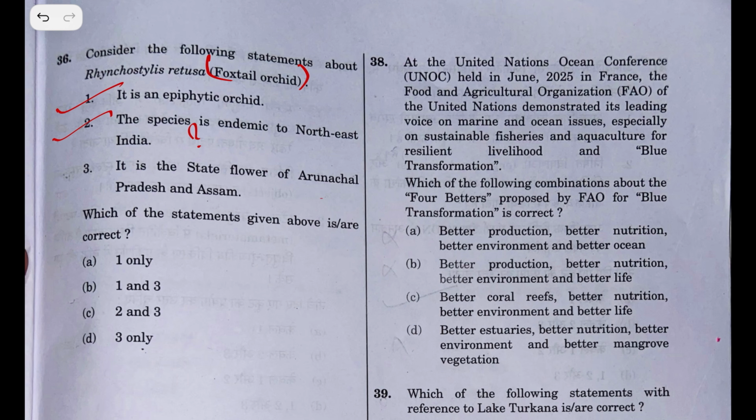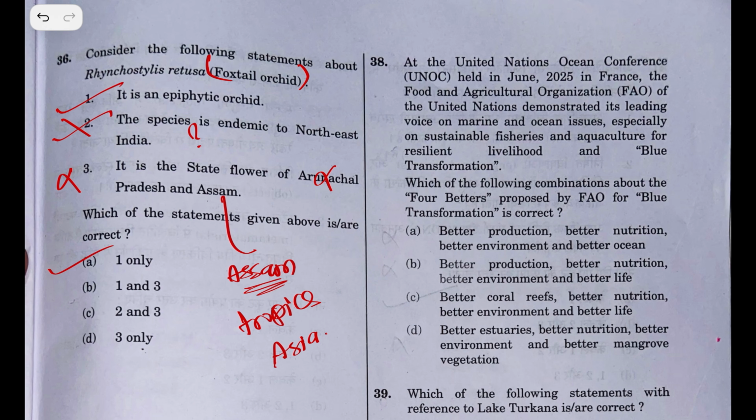It is a state flower of Arunachal Pradesh and Assam. No, it is not a state flower of Arunachal Pradesh. It is the state flower of Assam. And it is found only in tropical zones. It is found in tropics. It is found all over Asia, I guess. So the statement 3 is wrong. I would go with only 1.